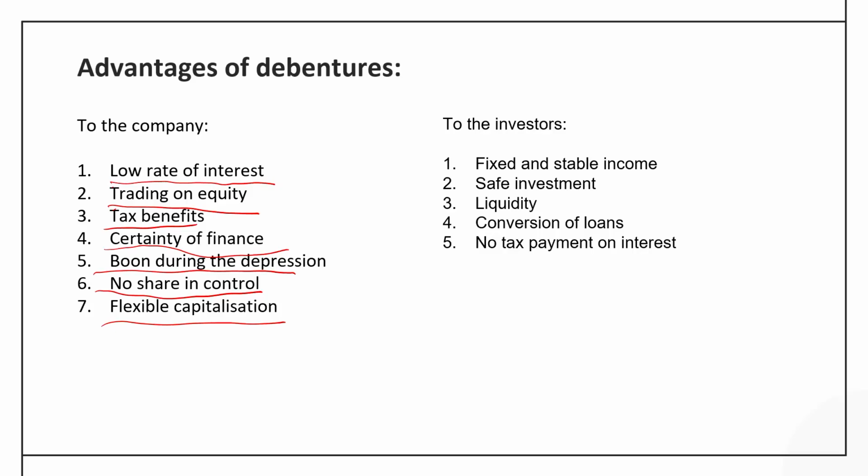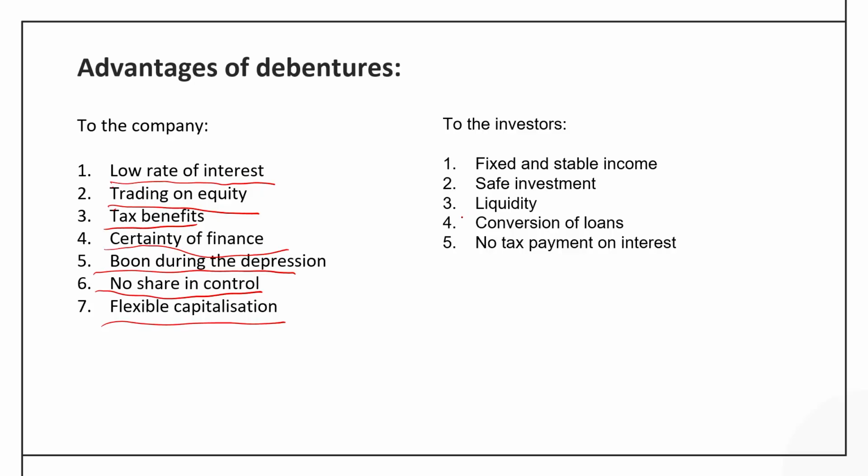Flexible capitalization is one term which is used for the fact that the debentures have the maturity period, and after the expiry of the maturity period, the amount of debenture capital can be paid back to the debenture holders. So by that amount, the company's capitalization will be lowered. For the investors, it is providing the fixed and stable income, safe investment, and it is less risky as compared to equity.